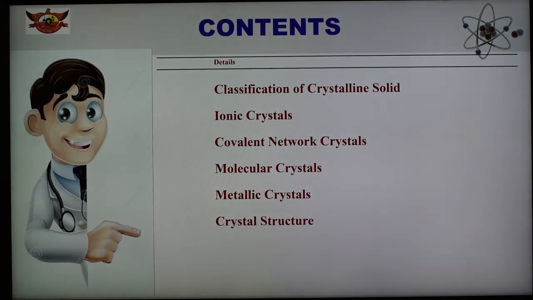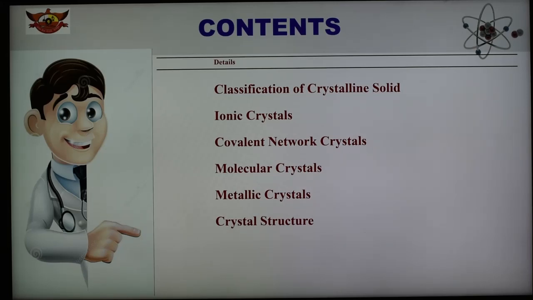So here, as we know what crystalline solids are and the different types of crystalline solids, these crystalline solids are further classified into different types depending upon the interparticle forces, and also depending upon the constituent particles. As we know, a crystalline solid is a substance whose constituent particles possess a regular orderly arrangement, and some examples of these are sodium chloride, sucrose, diamond, quartz. These are crystalline solids, and these crystalline solids have a sharp melting point.